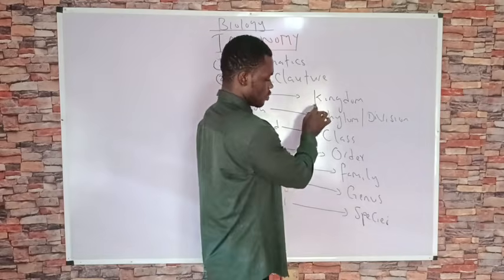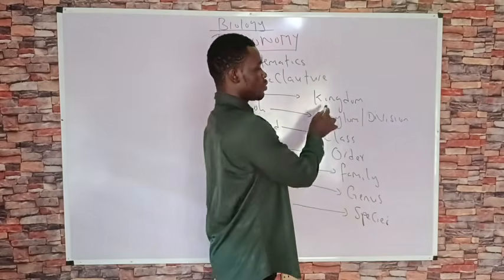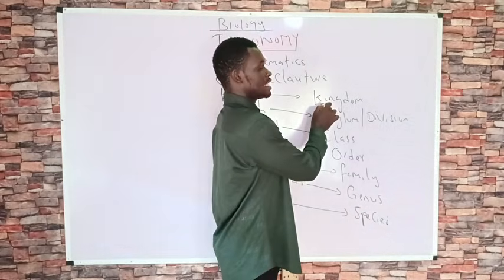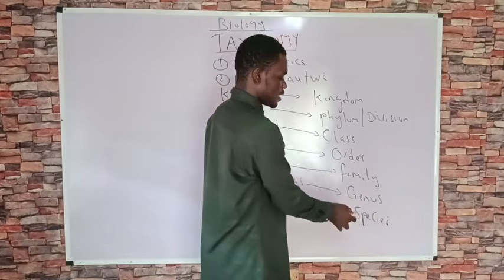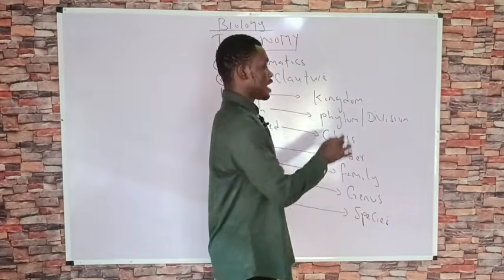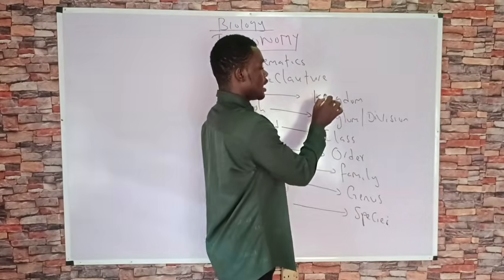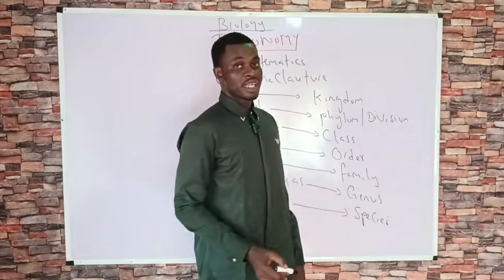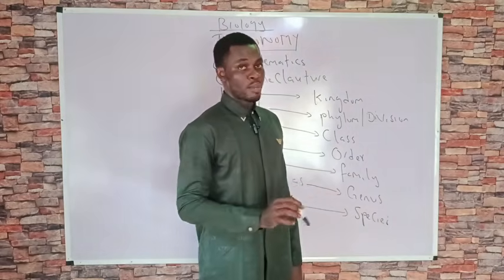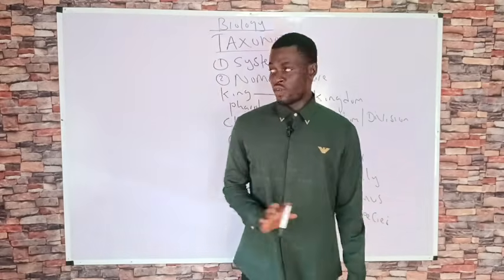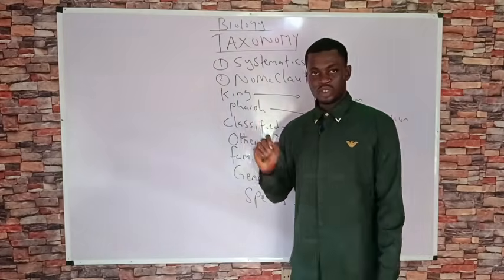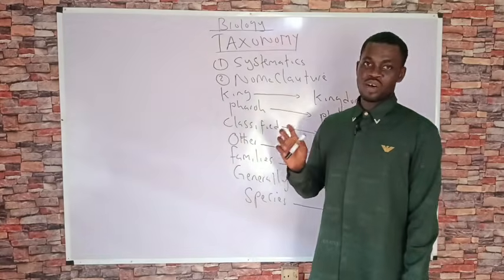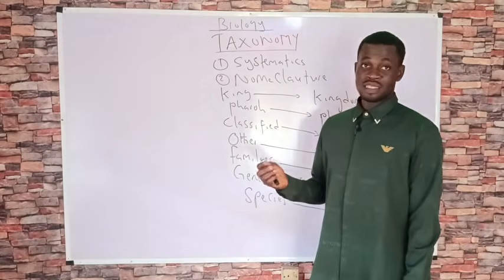So if we compare kingdom and species, we say that kingdom is most inclusive, species is least inclusive. We say that kingdom has the greatest degree of differences. We say that species have the least degree of differences. We say that kingdom has the lowest amount of similarities amongst organisms. We say that species have the highest degree of similarities amongst organisms. Very simple. So overall, taxonomy, we said, is the process of identifying living organisms, classifying them, naming the organism, and placing that organism into a group that contains other organisms that look like it.